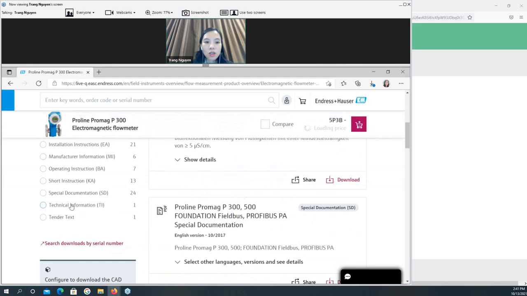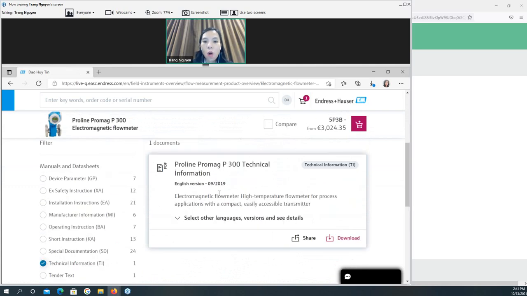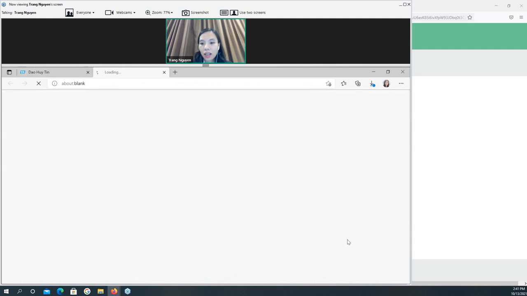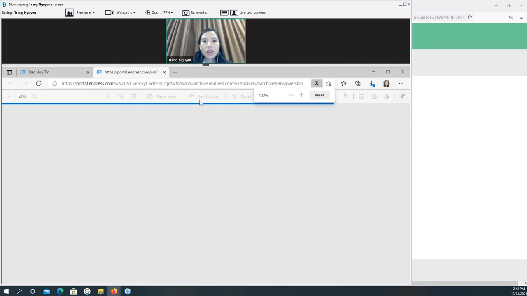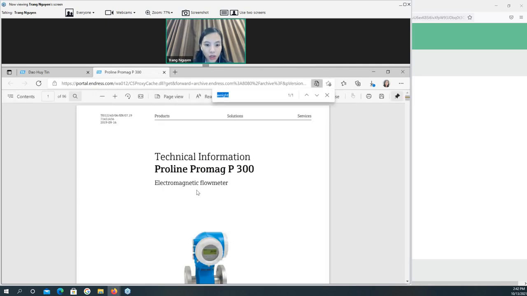On the downloads, you scroll down to choose the technical information, the TI of the device. The weight of the device is always mentioned in the TI of the device.